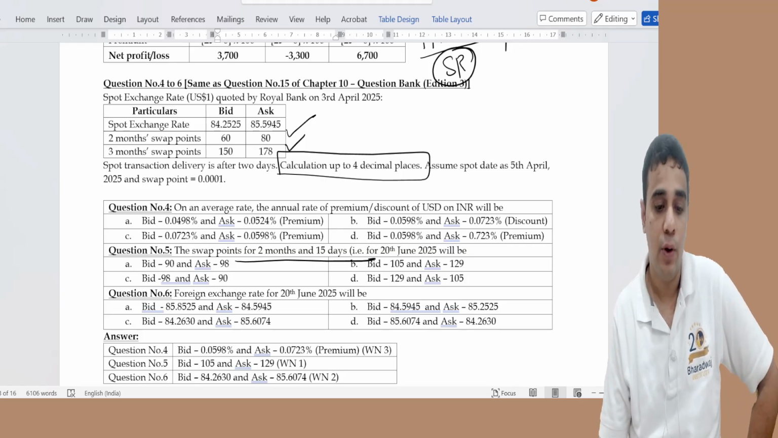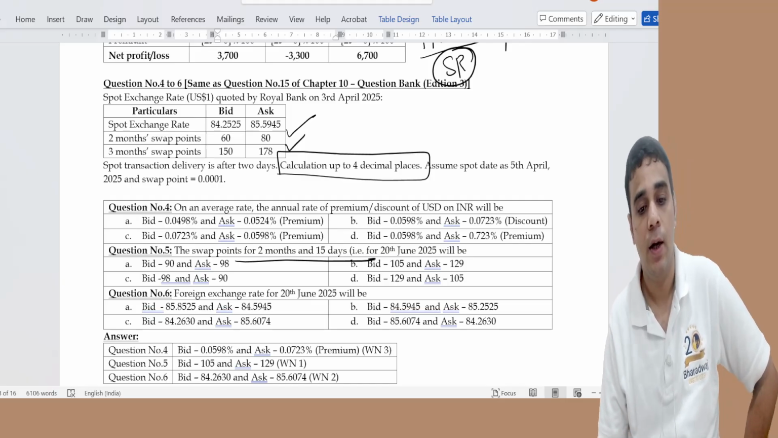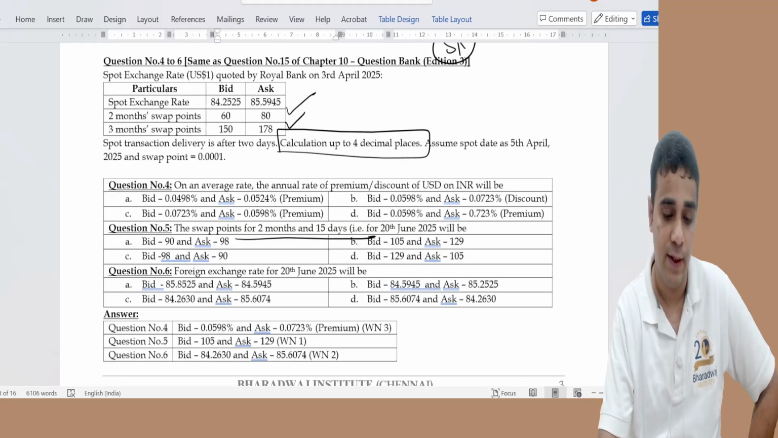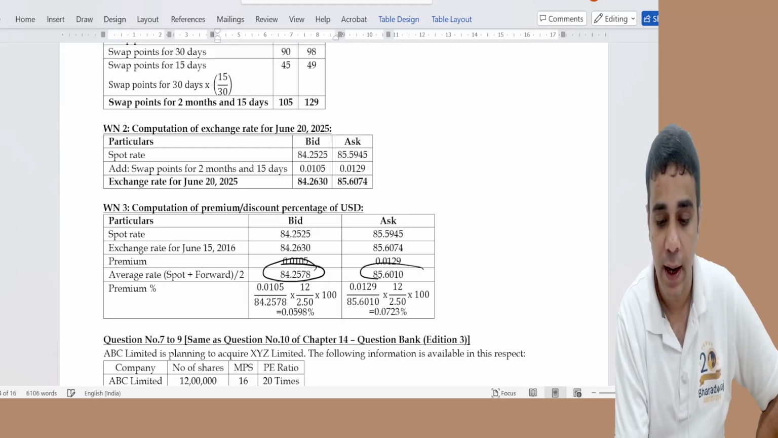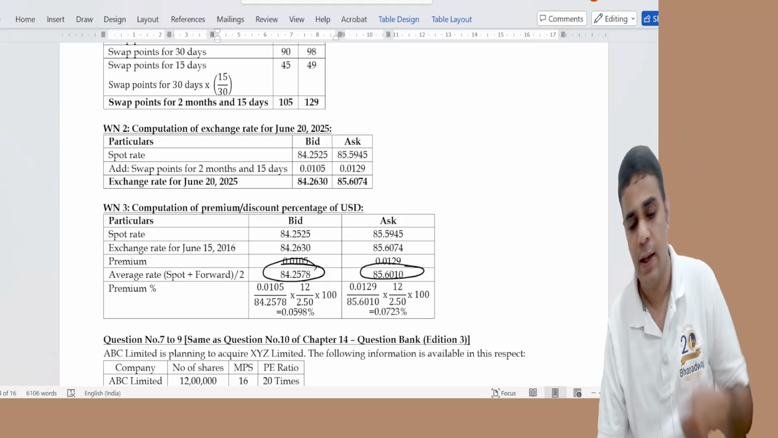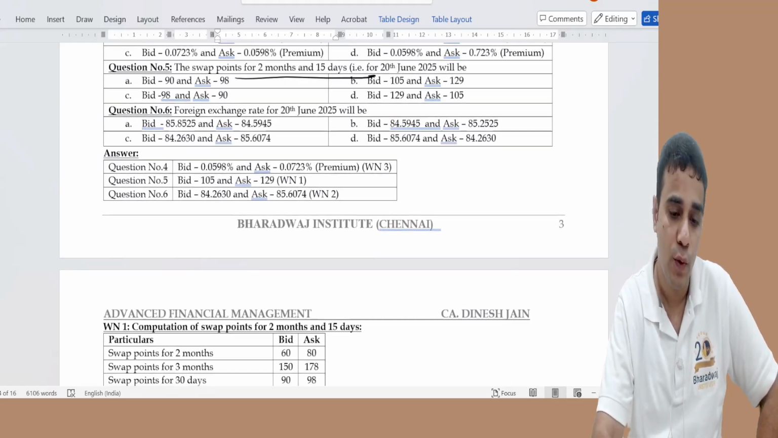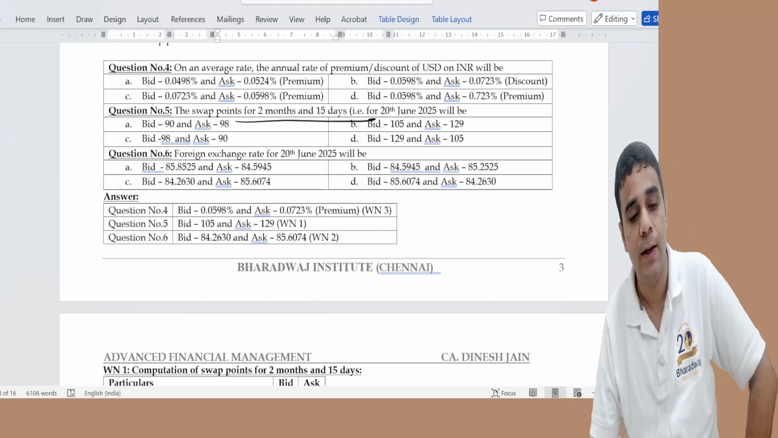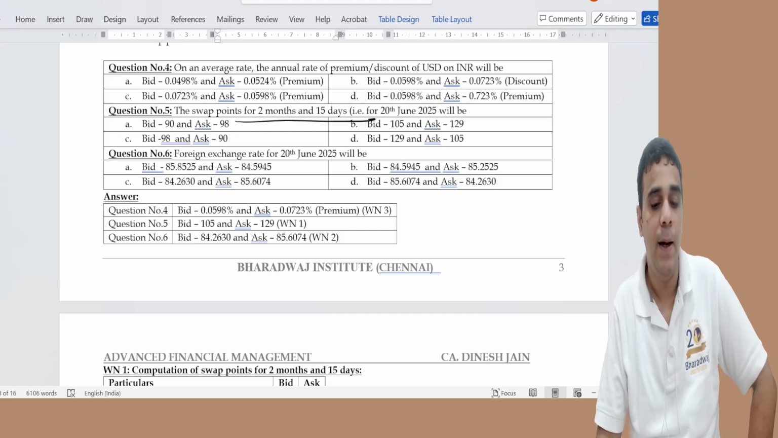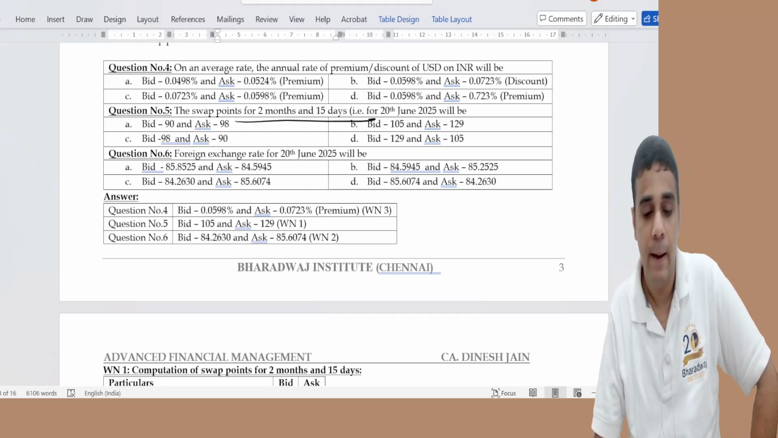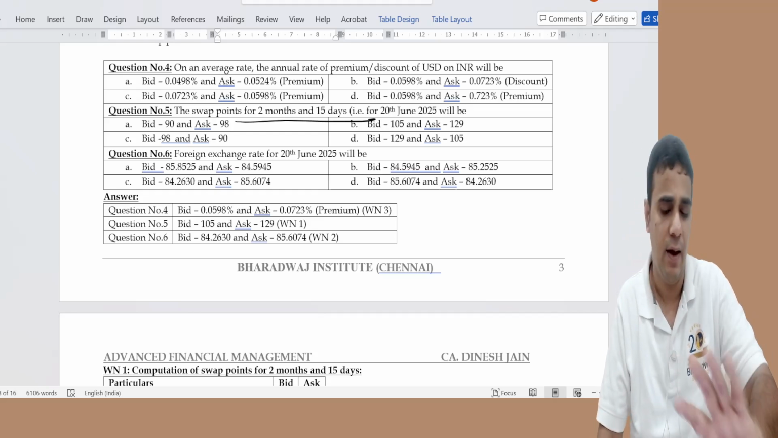After you do that, forward minus spot by spot plus forward average. So you'll have to take the spot plus forward average in the denominator and calculate the premium. This is on question 4 to 6. These are your answers. Bid 0.0598, ask 0.0723, bid 105, ask 129, bid 84.2630, ask 85.6074. Again, a fairly simple question.